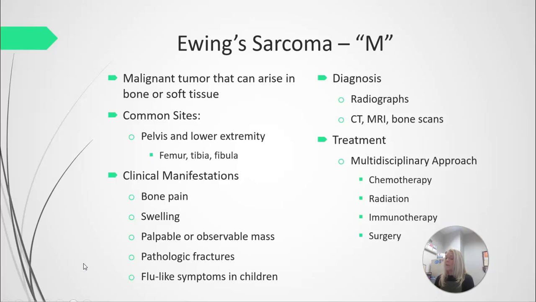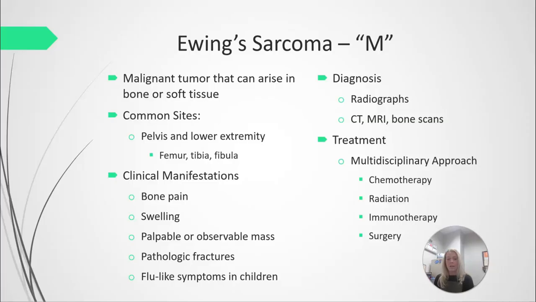Ewing's sarcoma is a malignant tumor that arises in bone or soft tissue. The common sites are going to be the pelvis and the lower extremity bones, the femur, the tibia, and fibula. It frequently metastasizes to other bones, especially late in the course of the disease process.